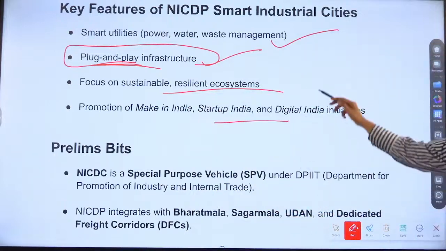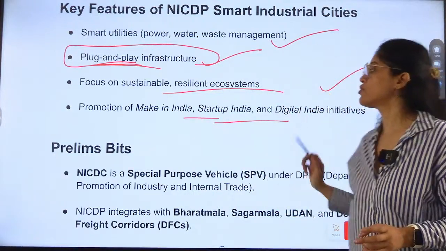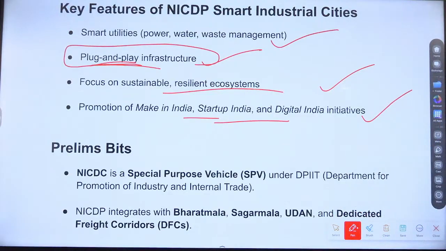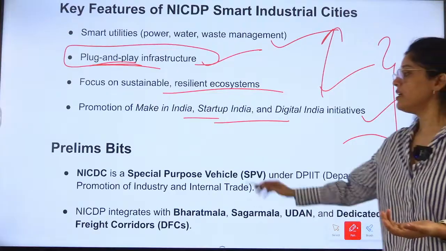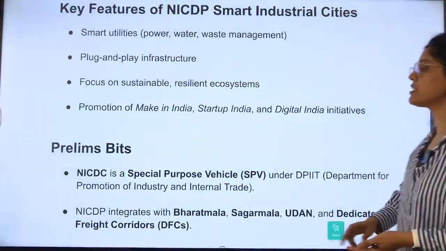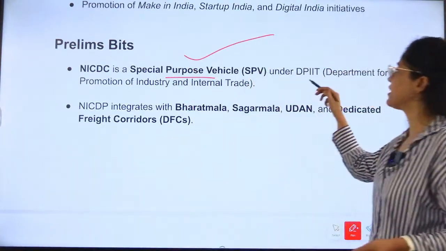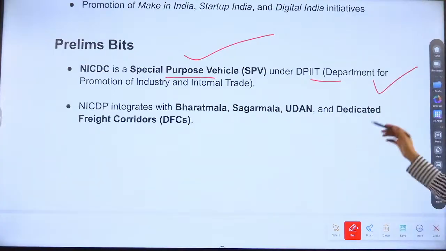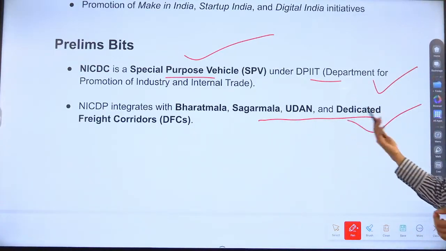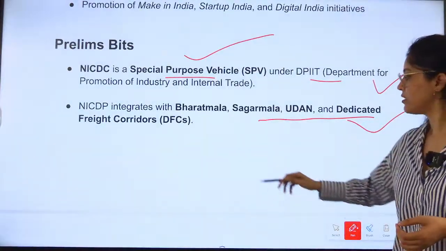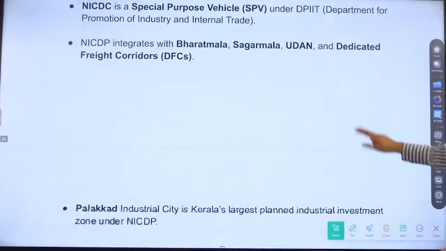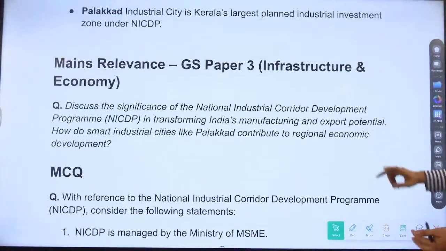Focus on sustainable, resilient ecosystem. This is the feature. Promotion of Make in India, Startup India, Digital India initiatives. So this is aligning with all the initiatives and vision of India, smart industrial cities. The Industrial Corridor is a special purpose vehicle under DPIIT, and it integrates with Bharatmala, Sagarmala, Udan, and dedicated freight corridors. Palakkad Industrial City is Kerala's largest planned industrial investment zone under NICDP.